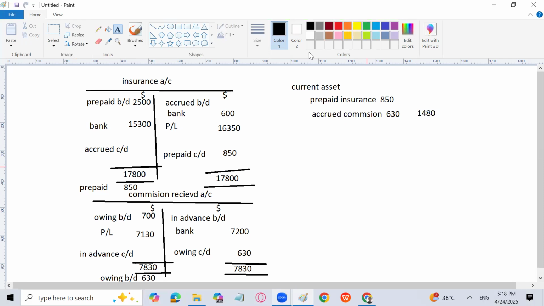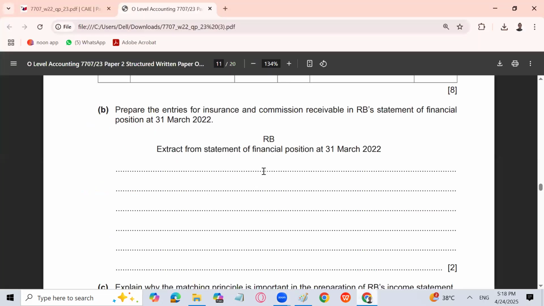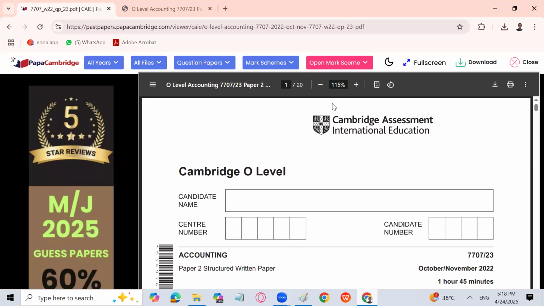Any problem you can ask me? Sir, instead of writing them individually, aren't we supposed to write other receivables and then the sum of them? No, there is nothing like that. You can write other receivables together and you can write separately also. Doesn't matter at all. Okay.